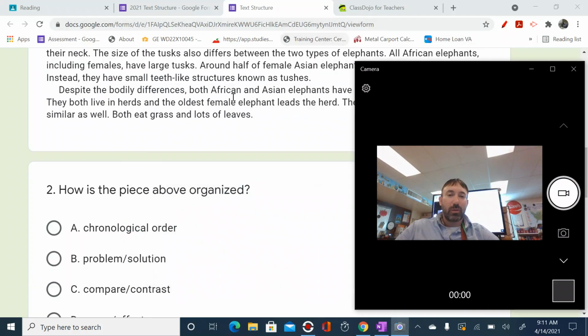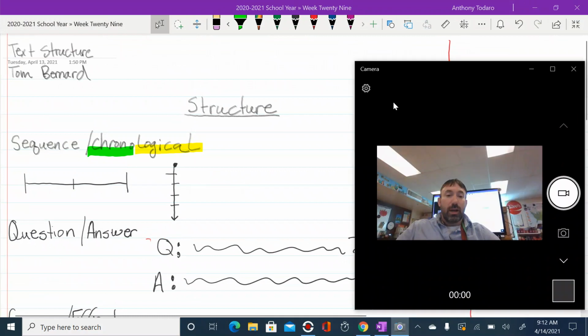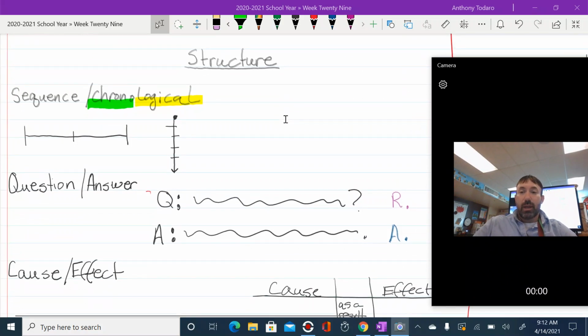All right, guys, here's what we're doing. We are going to read all the different paragraphs, and we're going to try to figure out how they are structured. And remember, in your notes, Bobby and Richard, you can easily open up your reading workshop notebook and view your notes.